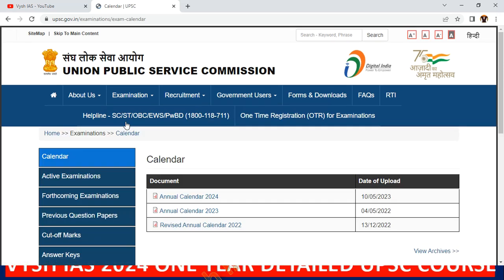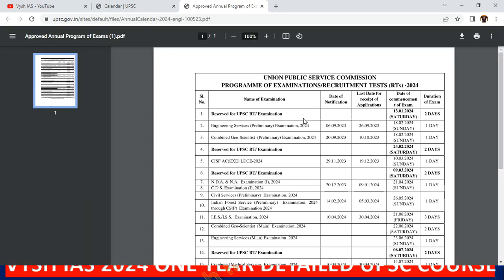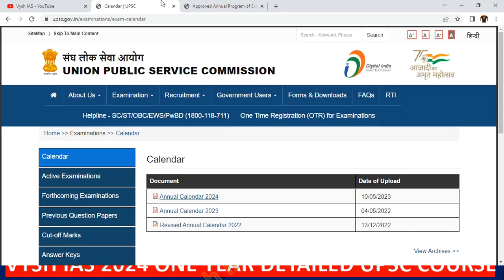This calendar, if you click, here you see annual calendar 23 and annual calendar 24. So both are active exams now. Even 22 is an active exam, the result has not yet come. So this one, if you click, a PDF will come, and this is a very detailed PDF. This was published today only, 10th May. See here, 10/5/2023, it came today only.